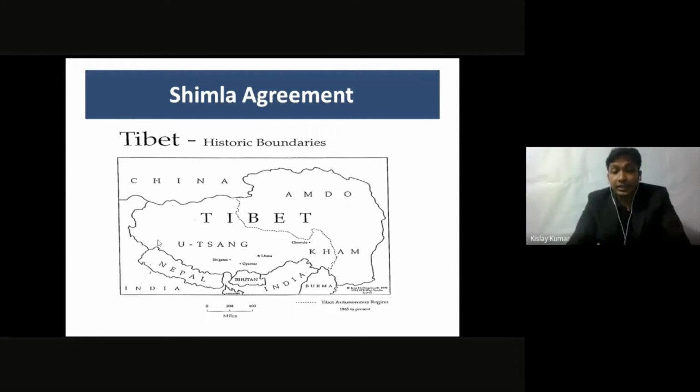As they said, the great game which we talk about, the increasing influence of the USSR on China, and then they feared that this influence might come to India, which was their stronghold. So they were trying to separate China from India. So how could they do it? By consolidating Tibet as a separate country. So here is China, here is Tibet, and here is India and other states. If they consolidate Tibet as a separate country, they can separate China from India.